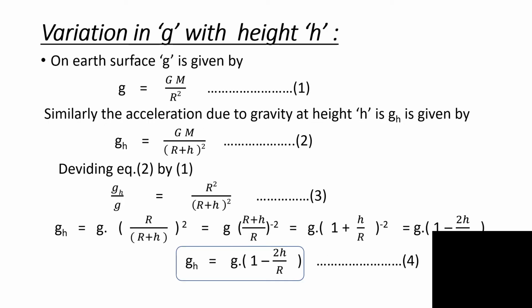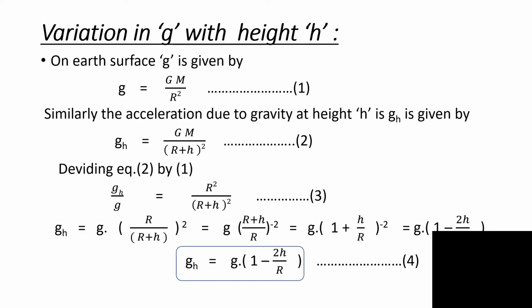Now we are going to study the variation in acceleration due to gravity g with height h. We know that acceleration due to gravity on the surface of Earth is g. It is given by small g equal to capital G M upon R square.